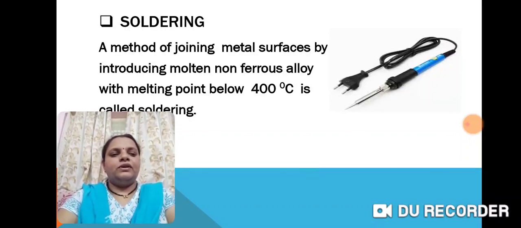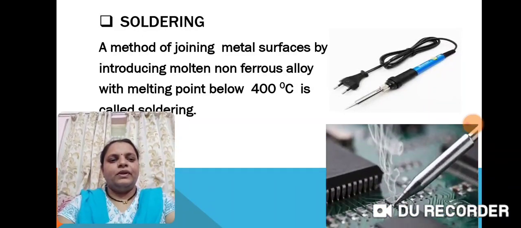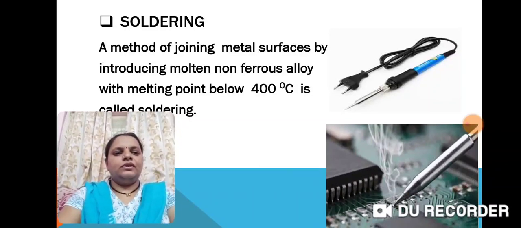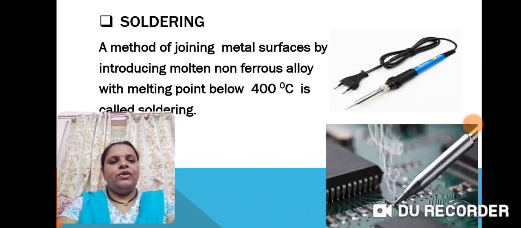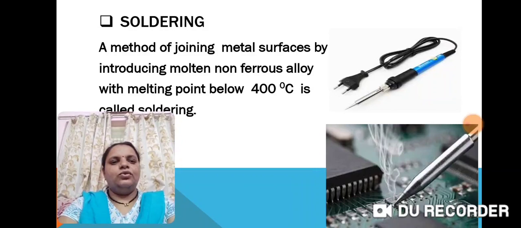One tip of it is like a pen structure. This pen has a non-ferrous alloy, and it starts melting, and for joining we use this kind of media, where we have to join two ends, we insert it, and after it cools down, the two pieces will be joined.